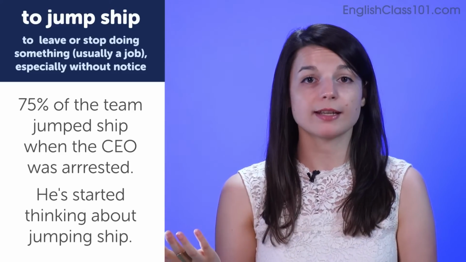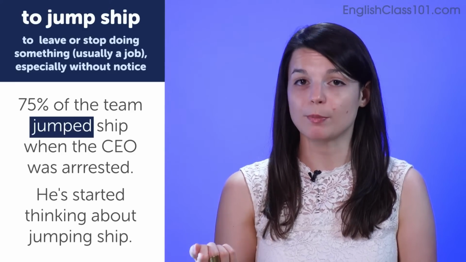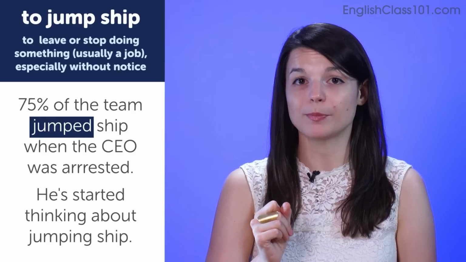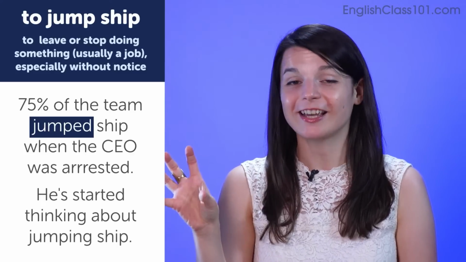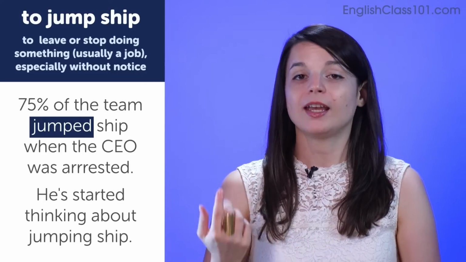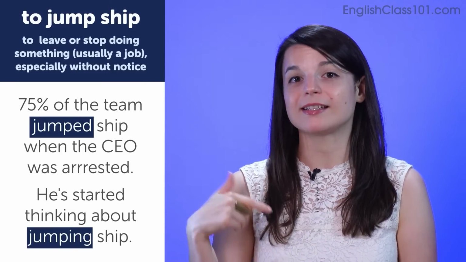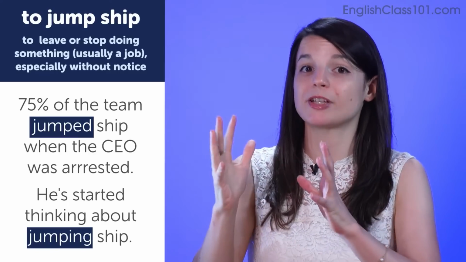So in the first example sentence, 75% of the team jumped ship when the CEO was arrested means they suddenly left their jobs. In this case, the CEO was arrested, so there's some big event that caused a lot of people to quickly leave their jobs. In the second example sentence, he's thinking about jumping ship, means he's considering leaving his job in a fairly abrupt fashion.